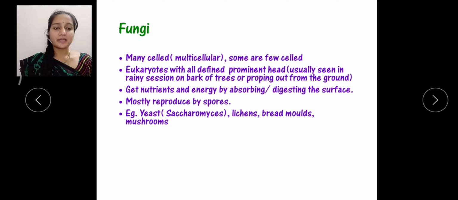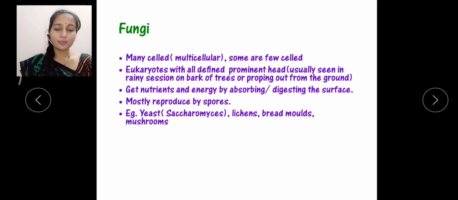Fungi are mostly multicellular organisms. Many cells are present, though a few organisms may contain fewer cells, and they are eukaryotes, with a prominent head.